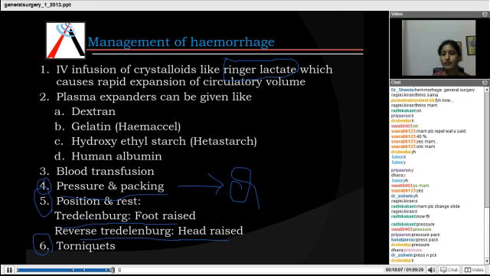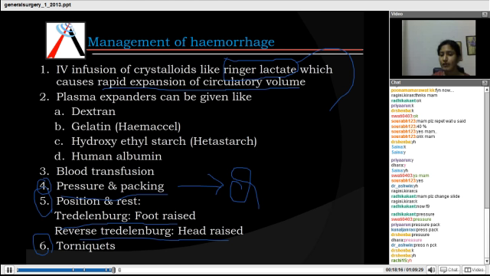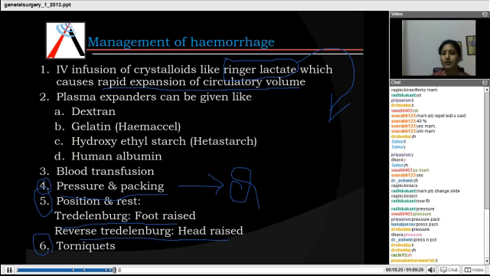All of you must be well versed with this term, Ringer's lactate, because it causes rapid expansion of the circulatory volume. So this is a very important IV infusion crystalloid which is used mostly as the first agent in IV infusion. The other plasma expanders are dextran, gelatin, hydroxyethyl starch, albumin, and blood transfusion.